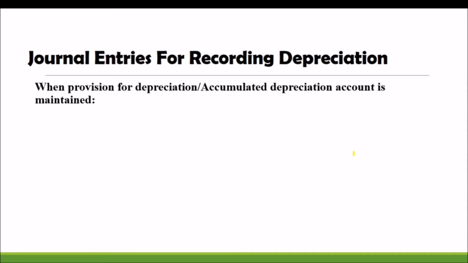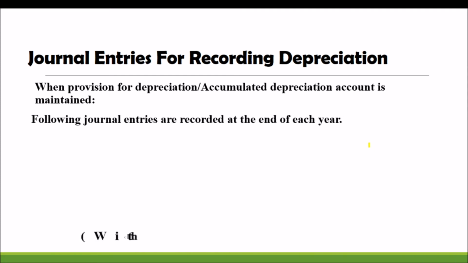If we are opening the provision for depreciation account, provision means, you know very well, it is a loss. Depreciation is a loss. So we have to keep an amount from profit every year to adjust the amount of loss. The amount taken from the profit to meet the loss will be transferred to provision for depreciation account or accumulated depreciation account.